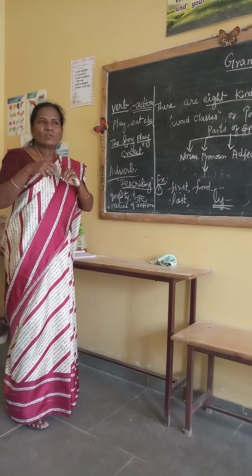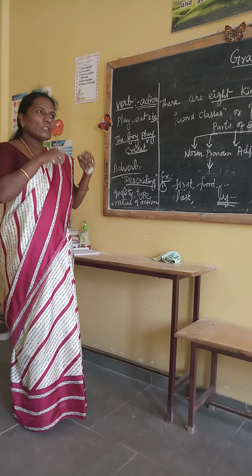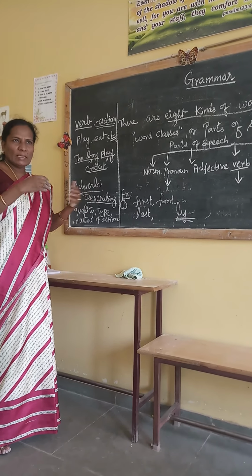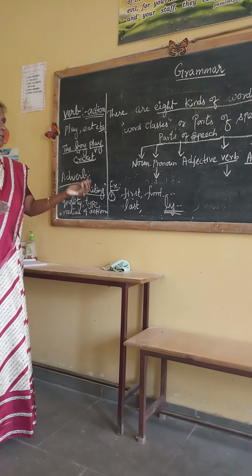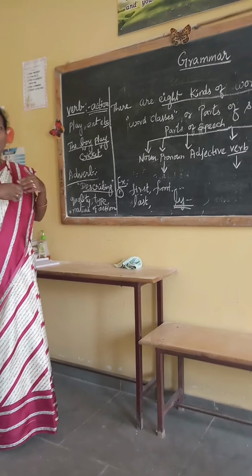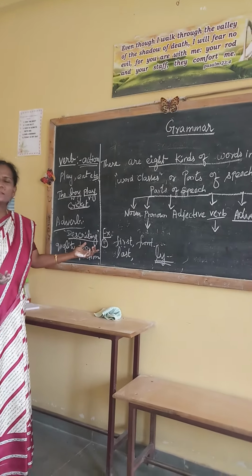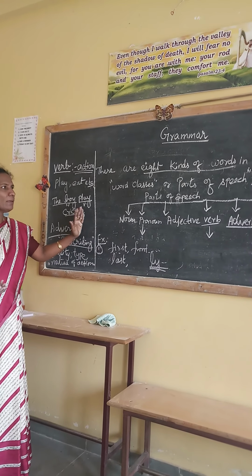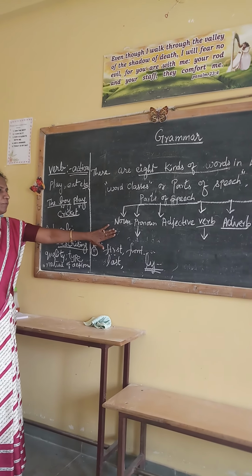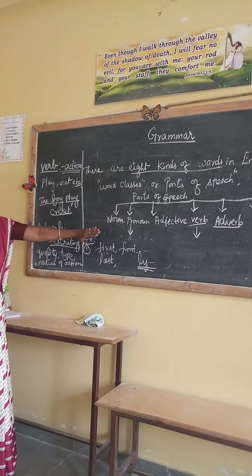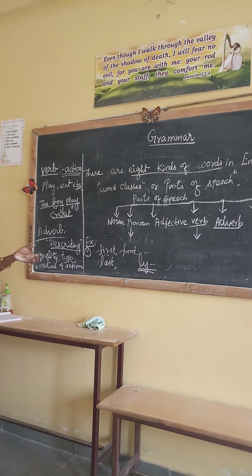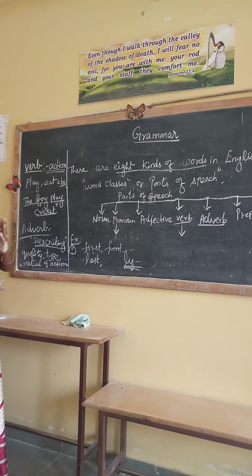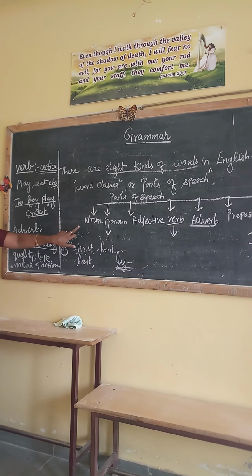When you start writing a sentence, think about which word is the verb and which is the adverb. In daily life, when you talk with friends or write notes, you can understand easily. The 8 parts of speech are the very basic for all sentences, conversation, and writing letters. Keep these four in your mind today.